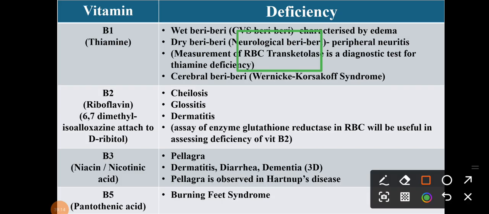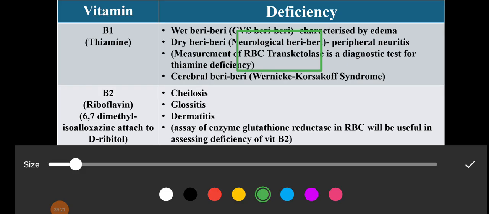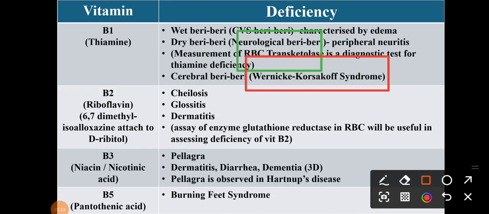Then cerebral beriberi, that is Wernicke-Korsakoff syndrome, right? So this is also very important, so please remember this one. Wernicke-Korsakoff syndrome. Then B2 is also known as riboflavin. It contains 6,7 dimethyl isoalloxazine attached to D-ribitol. So the name itself indicates riboflavin contains D-ribitol attached to the isoalloxazine ring.